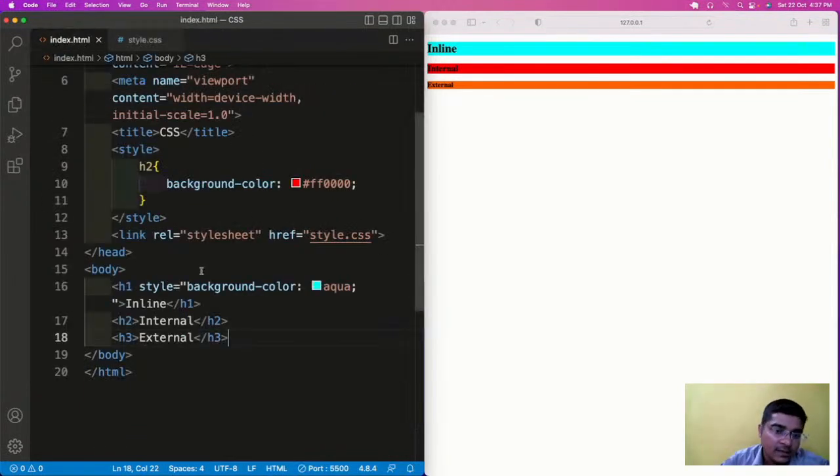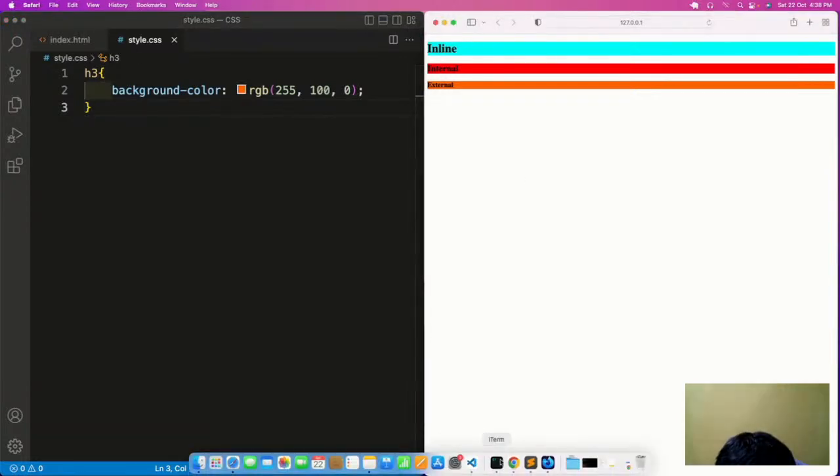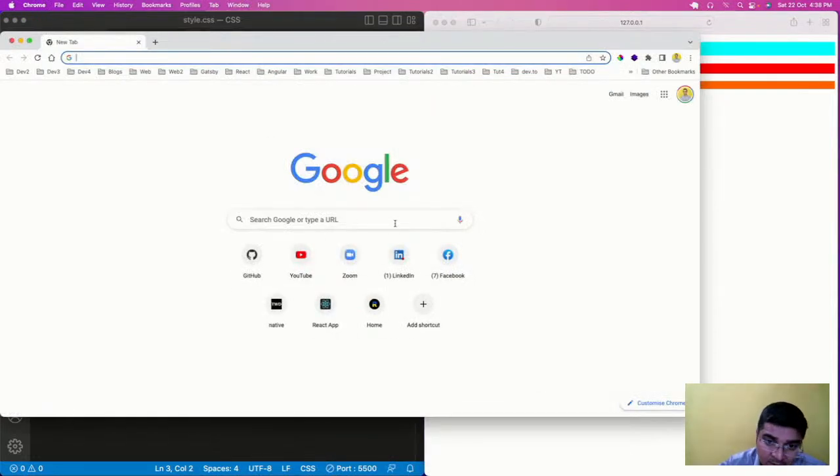Here again, red, green, and blue. This is for red, this is for green, and this is for blue. The range of RGB starts from 0 to 255, where 0 is red and 255 is blue. Now let us have an idea of how many colors there are and in how many ways you can add colors.